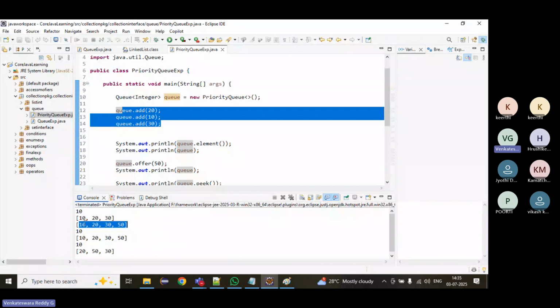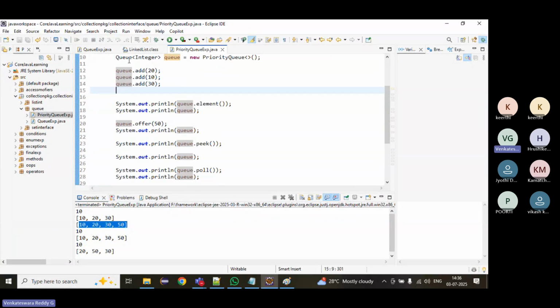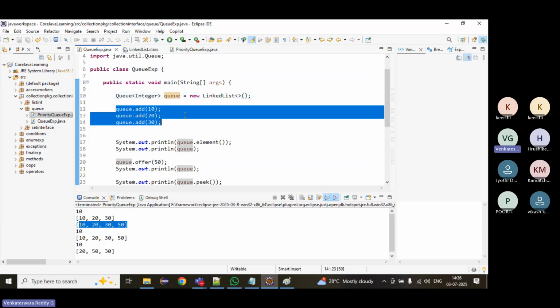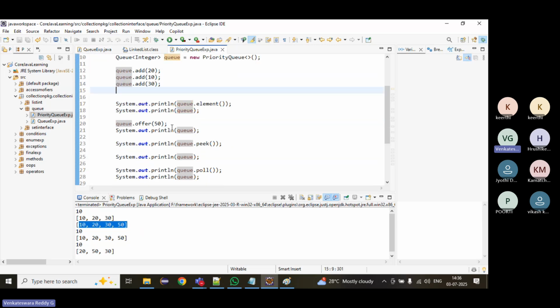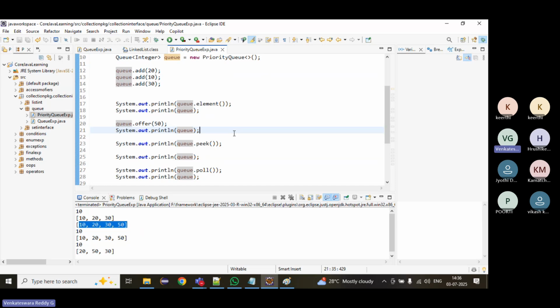Priority order means the lowest one is first, and then it continues. That is the difference between the queue and the priority queue. A queue, like a linked list, will follow first in first out, whatever order we add. But a priority queue will not follow first in first out. It will follow based on the priorities. The lowest one has the highest priority, so it is like ascending order. This is a high-level view of the priority queue.